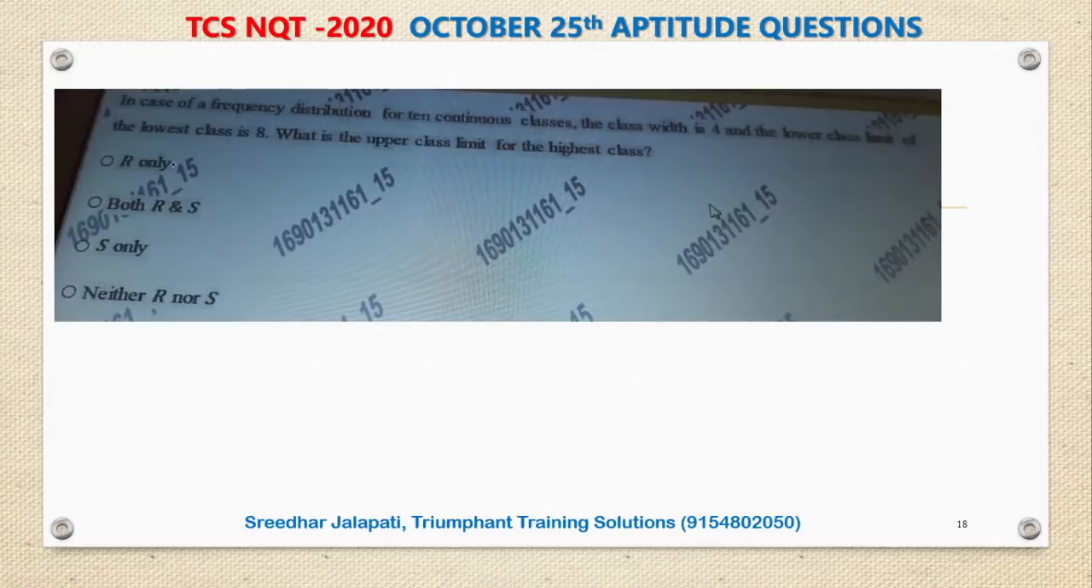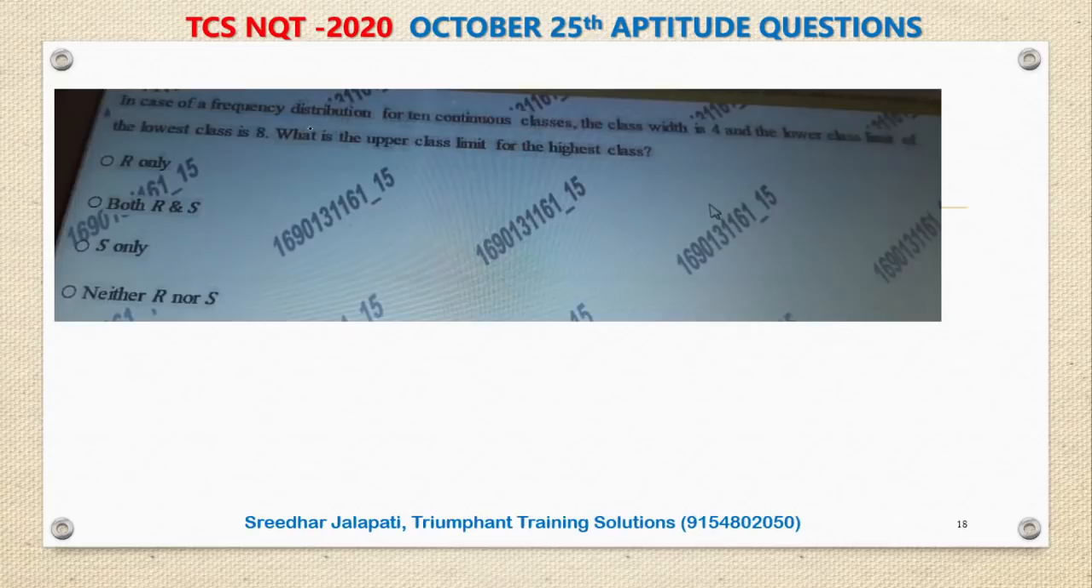Again, interestingly, the question is related to statistics, but the options are something like variables, R only, both R and S, again mismatched options. I don't know whether all the students got the same mismatch in the options, or maybe few students who are facing the server issue got these. I'm not sure, I have not taken the exam, but you don't have to worry. This problem will be rectified by such a legendary great MNC company.